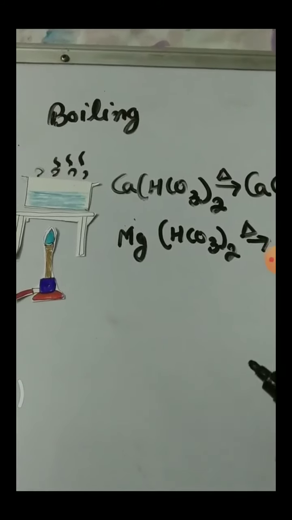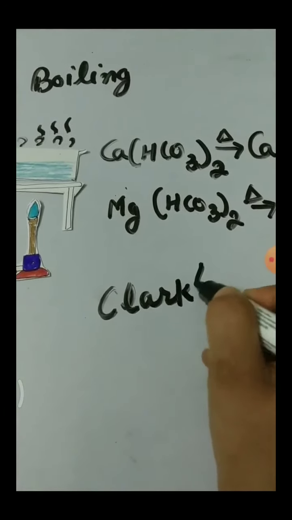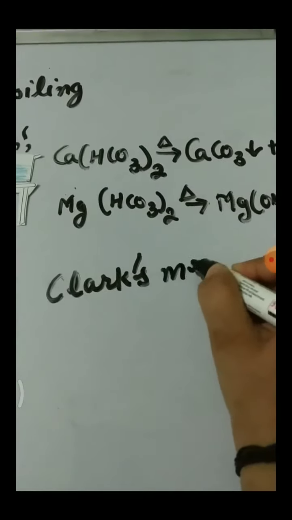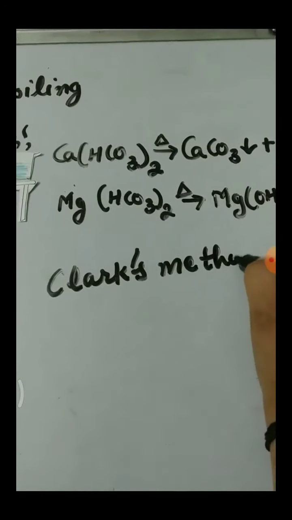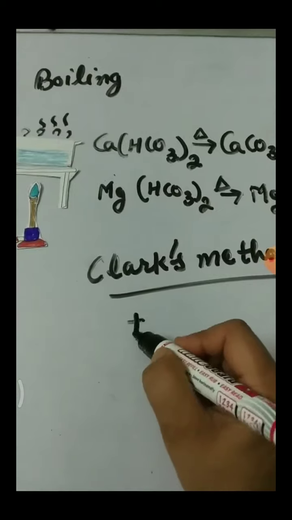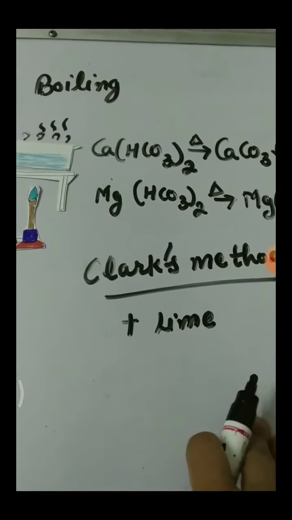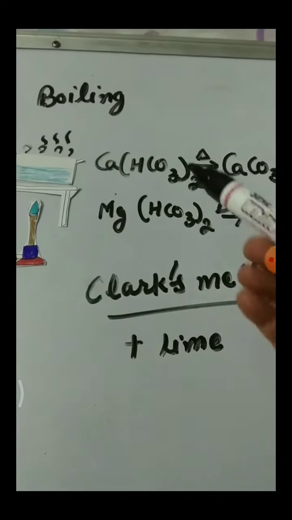Another method is also used, but it is not given in the book. The name of the method is Clark's method. In this method, we treat temporary hard water with lime.